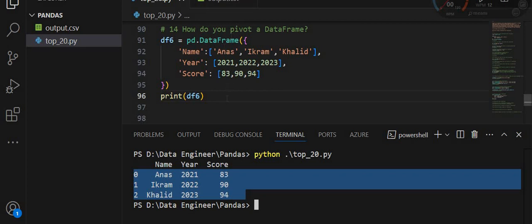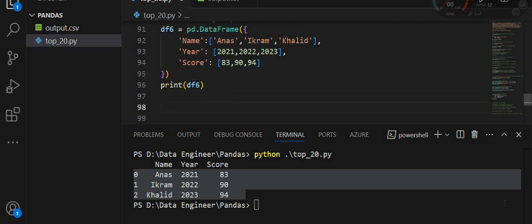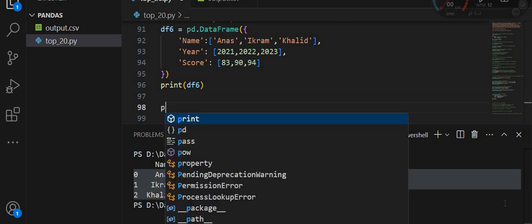Let's apply that pivoting. I hope you understand the purpose of using pivoting. Pivoting is a data processing technique used to rotate data, changing the structure of the table. So let's apply the pivot method of Pandas.